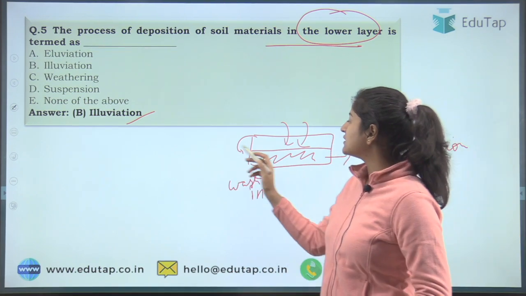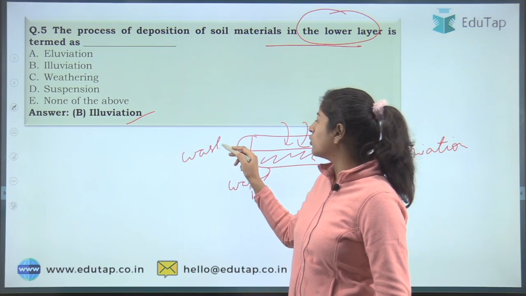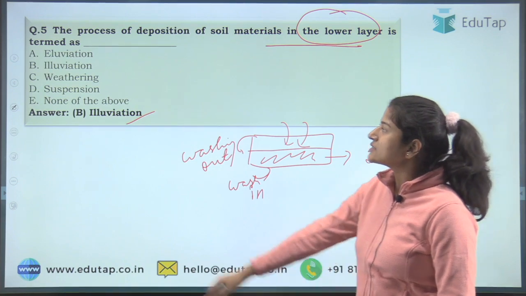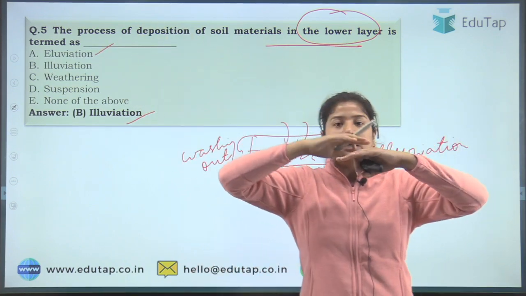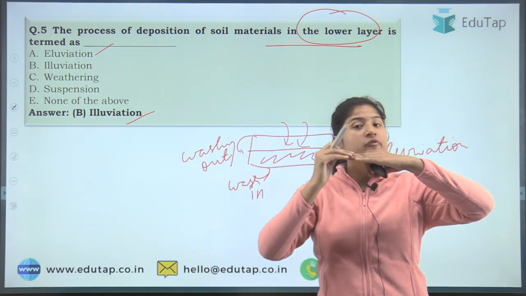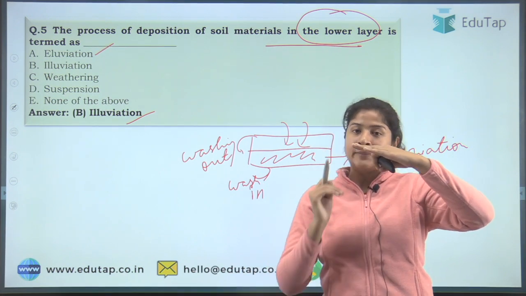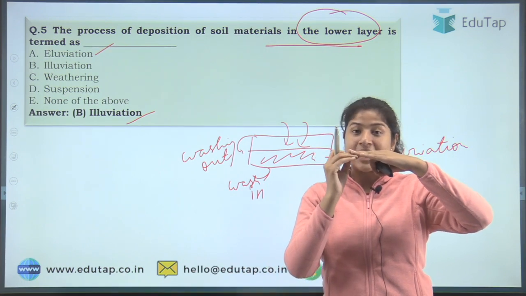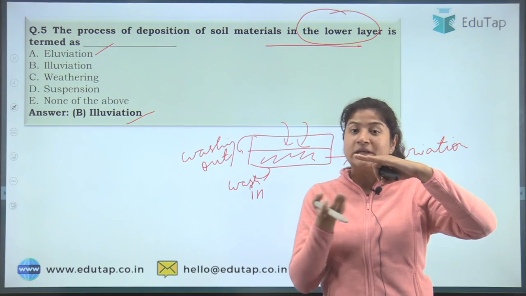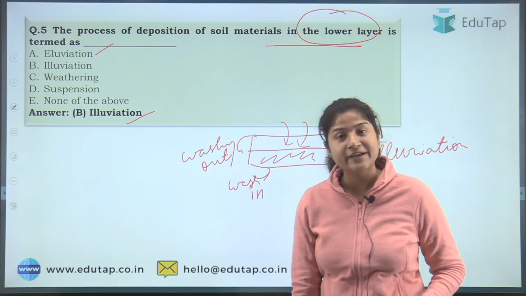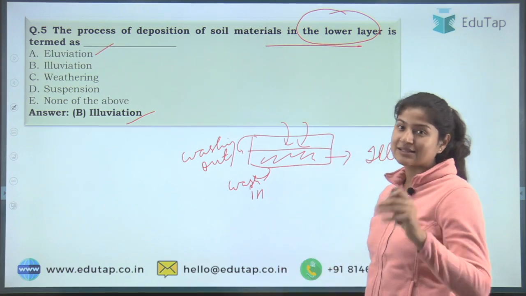Collected, but here the thing is being washing out, it is going out. All right, so this washing out is known as eluviation. The process of movement, or you can say the process of moving out from the upper layer to the lower layer, is known as eluviation, and the process of deposition in the lower layer, what is it known as? It is known as illuviation. I hope this difference is clear to you all.